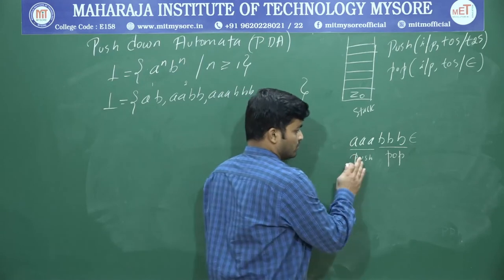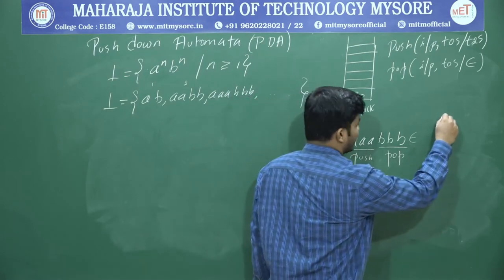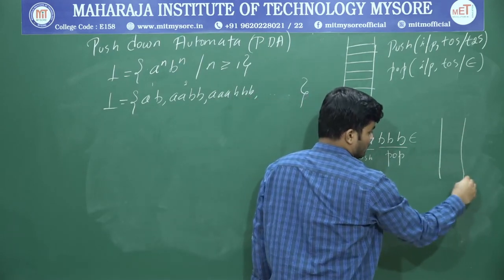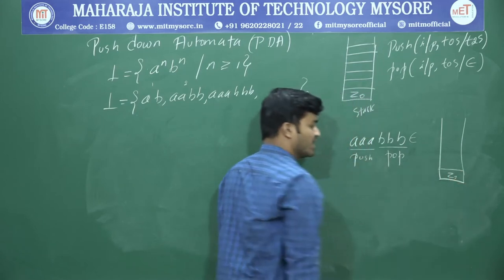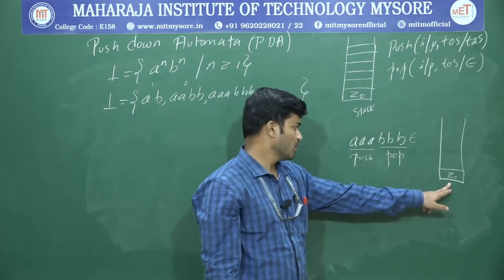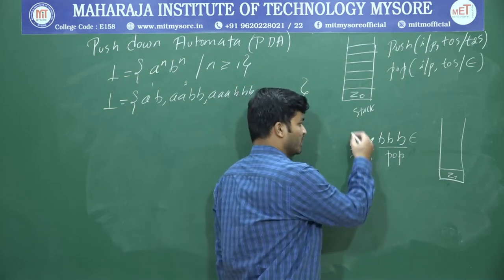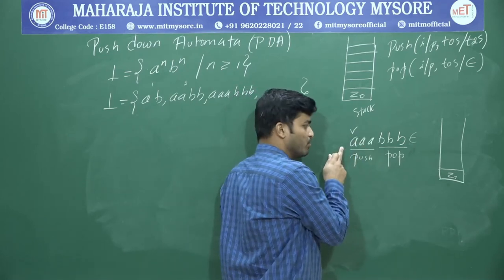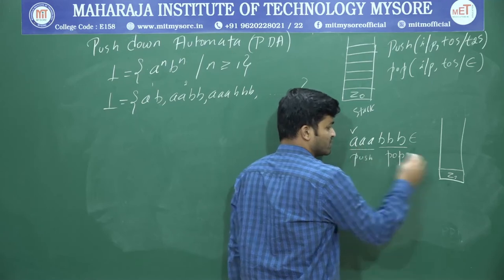So this is our string. What I will do is take a stack which initially contains z0, or the top of the stack is z0. Now what is our input? The input is a. Whenever I get a, what is the operation I am going to perform? Push. I am going to push this first a onto the top of the stack.